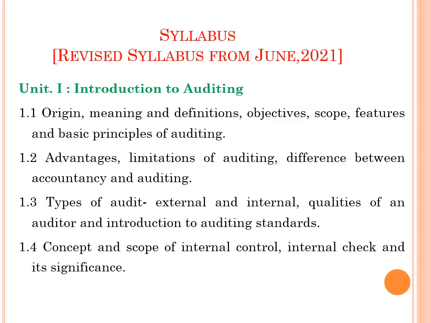1.3, Types of audit. Basically, there are 2 types of audit: external audit and internal audit. Qualities of an auditor and introduction to auditing standards. What qualities are required of an auditor and what are the auditing standards? We learned accounting standards, but presently we are concerned with auditing standards.